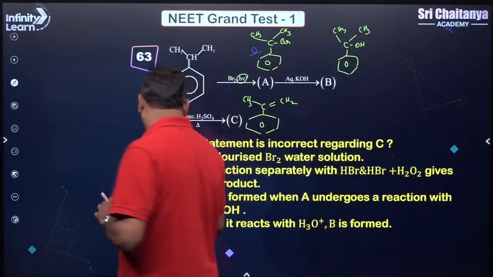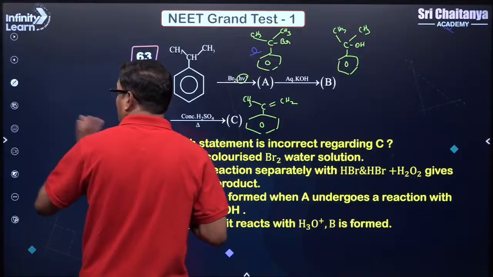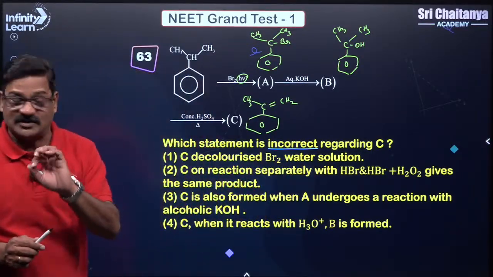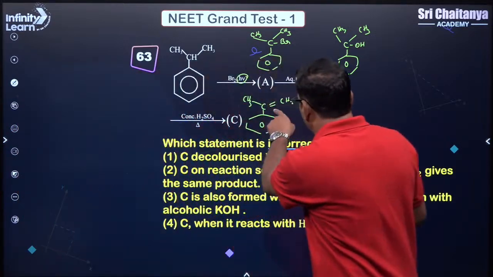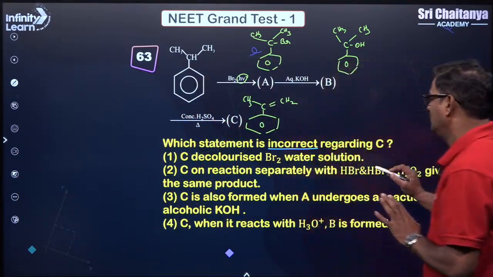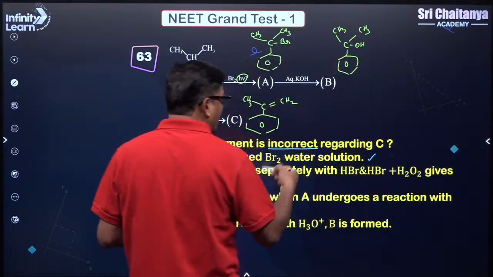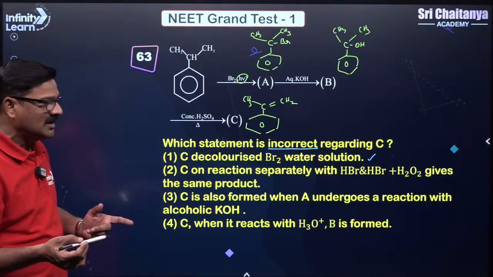Okay, so now let us say C decolorizes bromine in water. Again it's a trap, try to find the incorrect one. C is an alkene, so it decolorizes. Okay, this is correct. And C on reaction separately with HBr and with peroxide gives the same product.